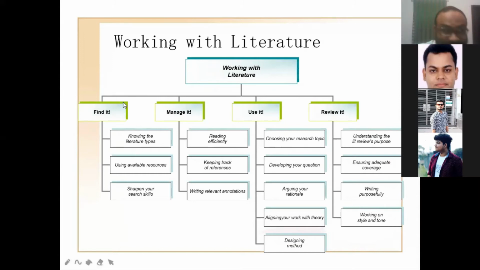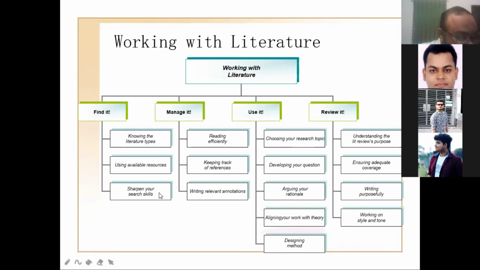First of all, you have to find it. What will you find from a literature? Knowing the literature type. Here, for scientific researchers, there are three types: one is review, one is experimental publications, and one is mathematical modeling. So you have to clarify. You can make three folders for the three different categories. From the literature review papers, you will get a lot of information. From the mathematical modeling and experimental papers, you will get the methodology. And the data provided in the experimental papers is more reliable than the simulation based papers.